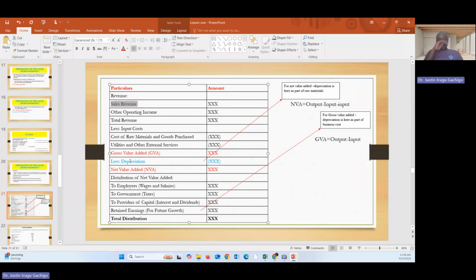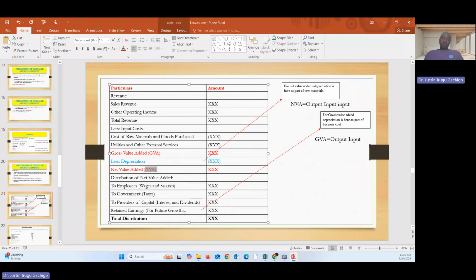Then, if you want to get the NVA, again, you deduct the depreciation. Remember, we have said NVA is equal to GVA minus depreciation. So you get the NVA. Then this NVA is the one which is now distributed. The distribution which will be given in a question is done to employees, to taxes, to providers of capital, and retained earnings.